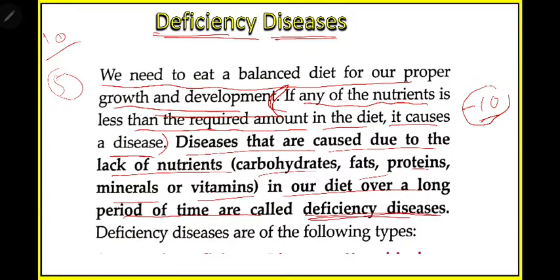So what is a deficiency disease? Those diseases which are caused in our body due to the lack of nutrients. We know there are five nutrients: carbohydrate, fat, protein, mineral, and vitamins. When these become less in our body, we will face some disease, and these diseases are known as deficiency diseases.